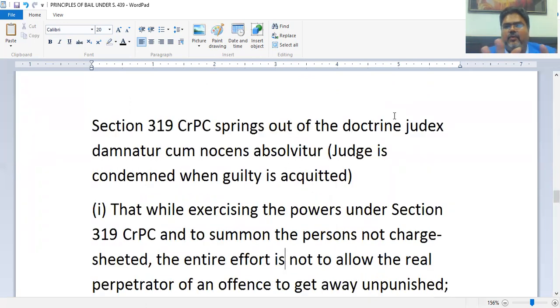The first thing that we are going to see: Section 319 CRPC springs out of the doctrine judex damnatur cum nocens absolvitur. This is a Latin maxim, and it means a judge is condemned when the guilty is acquitted. It means it is the pious duty of the judge to see that the perpetrator of a crime should not be absolved, should not escape the clutches of the law.